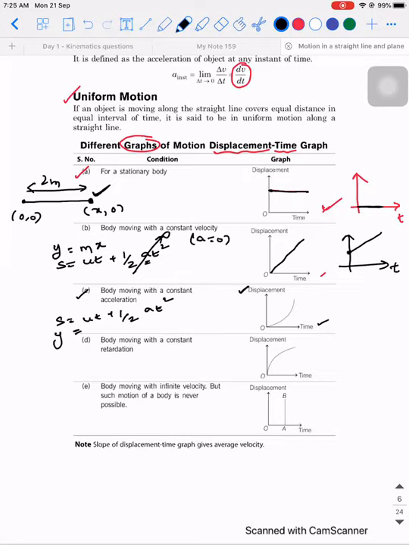When you look at the right side expression, you have a second degree equation in your hand. Let's say ax square plus bx plus c, recollected from your 10th standard. So this represents what? Not a straight line. A straight line is always a linear equation in two variables, ax plus by plus c is equal to 0. This is a curve, a parabola. A second degree equation in one variable, not two variables.